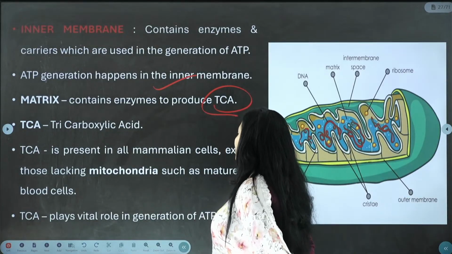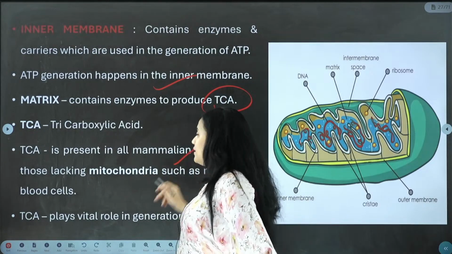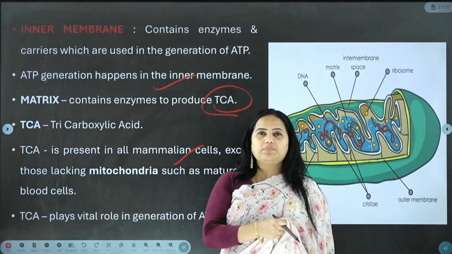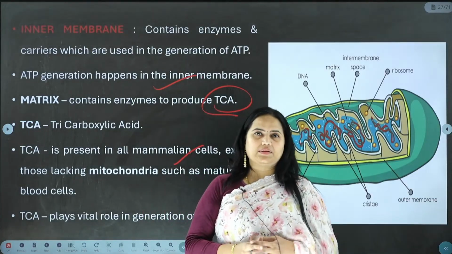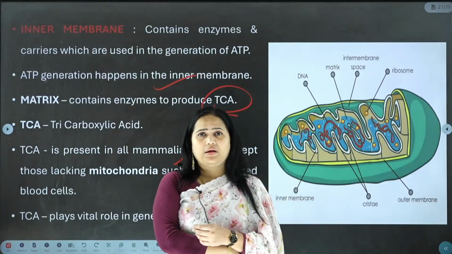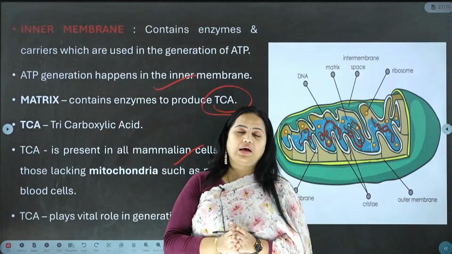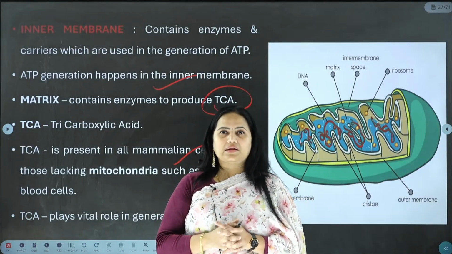Why TCA is important and where is it actually present? It is present in all the mammalian cells. What do you mean by mammalian? Mammals. Mammals माने क्या है? Mammals are warm blooded animals. Even human beings are warm blooded. We have a certain 98.4 Fahrenheit. It is considered as a temperature. Okay, less than that or more than that is considered as a disease.